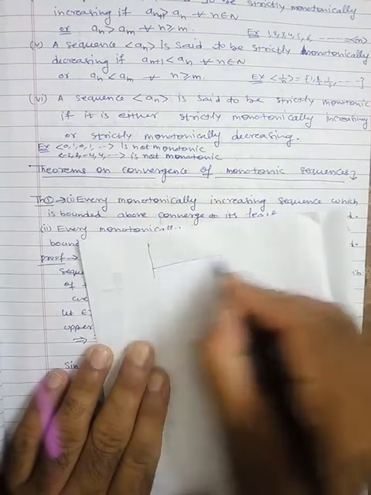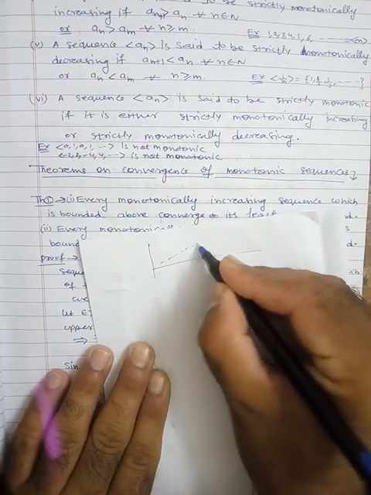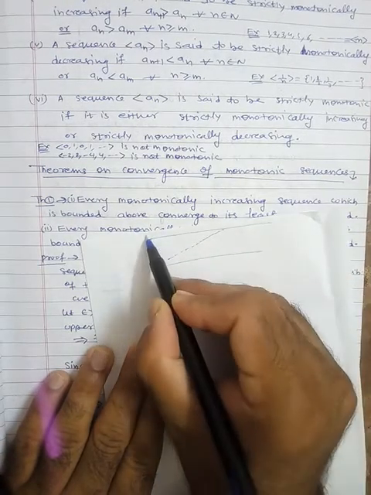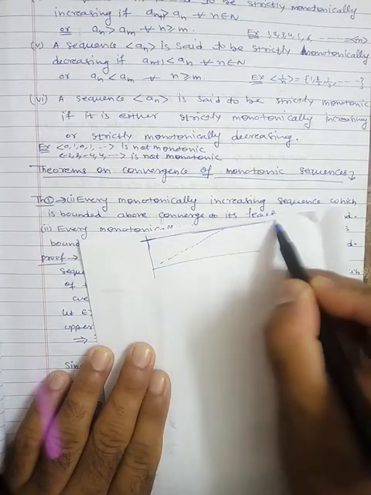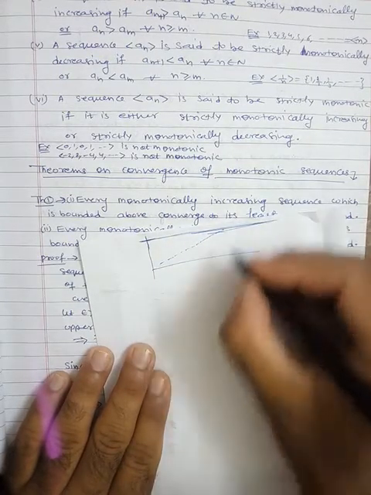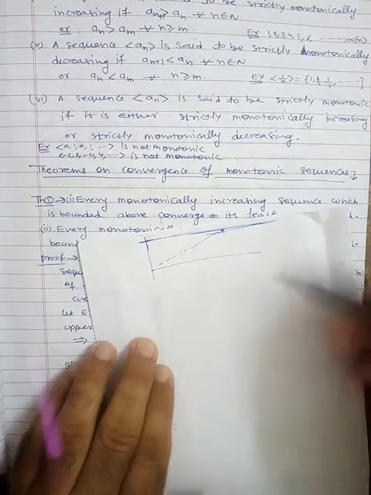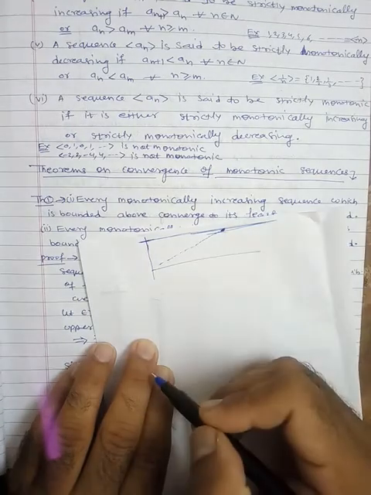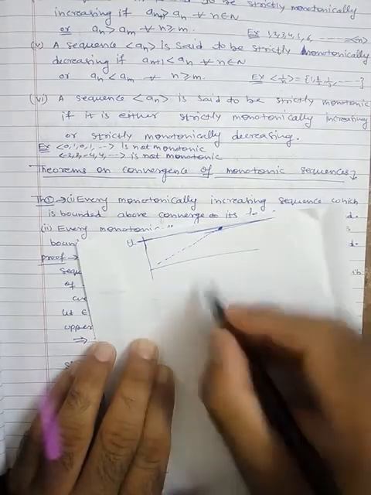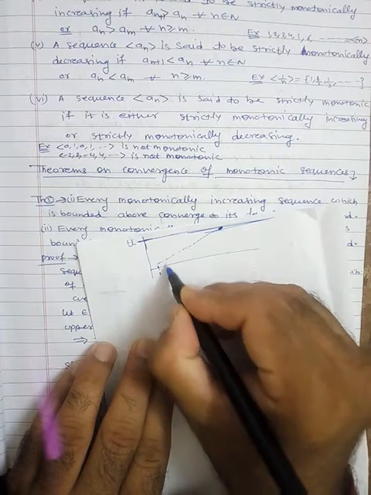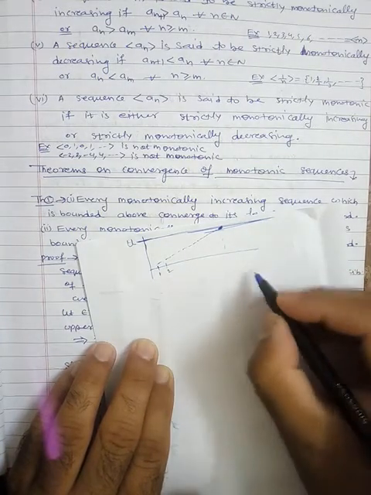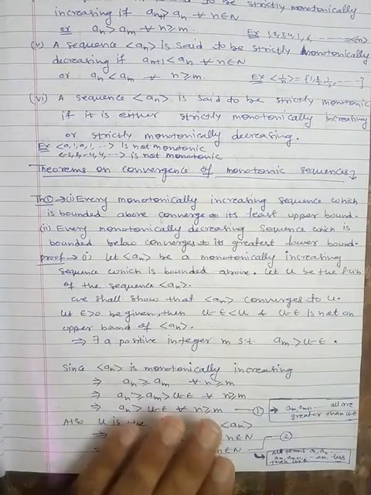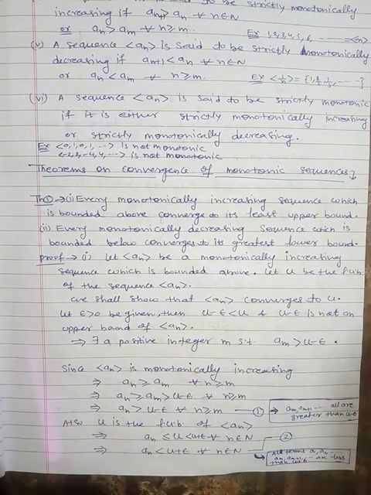Graphically, suppose this is the sequence, monotonically increasing, which is bounded above. Here this sequence is bounded above, so we have a number here, and all the terms of the sequence are lying below it. Then we have to prove that this sequence converges to its least upper bound, which is almost this point, suppose u. So we have to show that this is a1, a2 and so on. So we have to prove that this sequence an tends to u. Fine. This is the theorem. So how to prove this theorem?